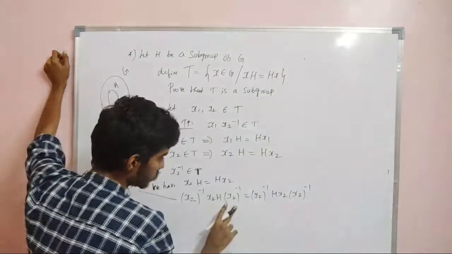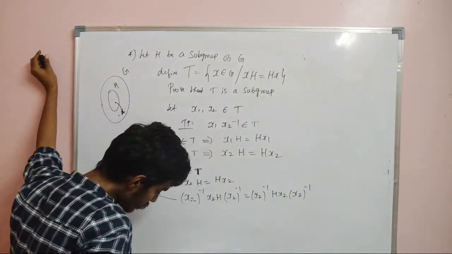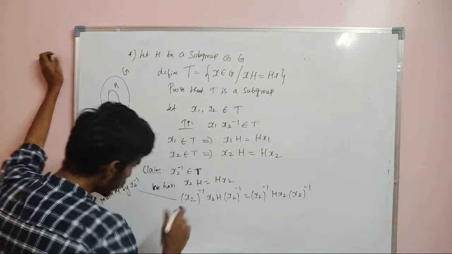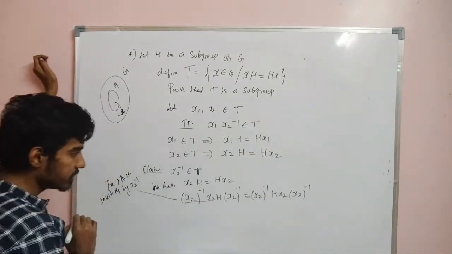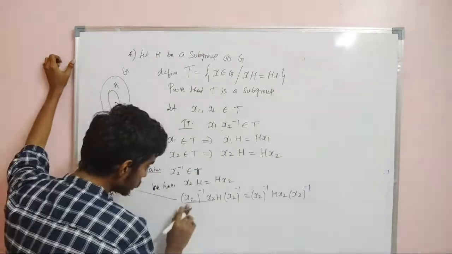So x2 inverse times x2H times x2 inverse equals x2 inverse times Hx2 times x2 inverse. Now x2 inverse x2, I can write this as the identity I.